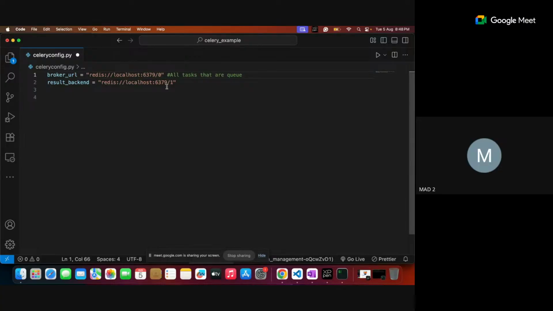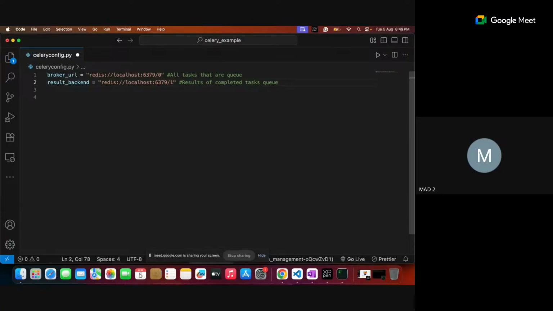That queue is available inside the 0th instance. And the first instance holds whatever jobs are finished; the results of completed tasks are maintained in this one.